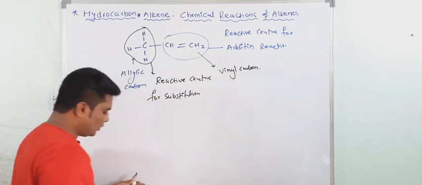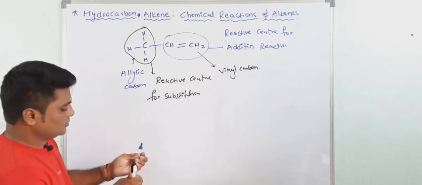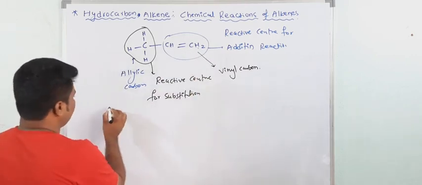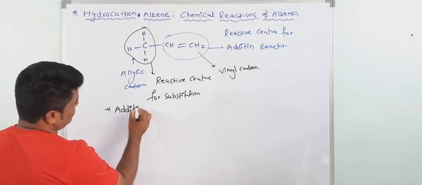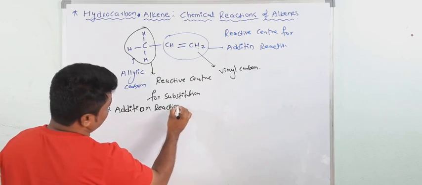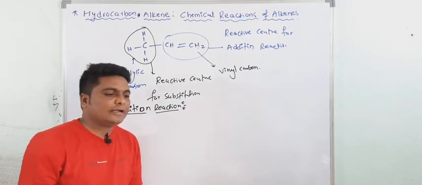Understood? Okay. Now first we will start with the addition reaction. So alkene gives which type of addition reaction, nucleophilic addition or electrophilic addition? Understood?